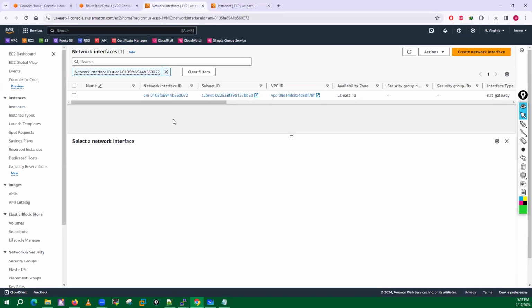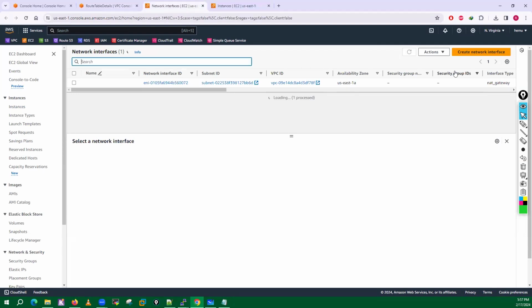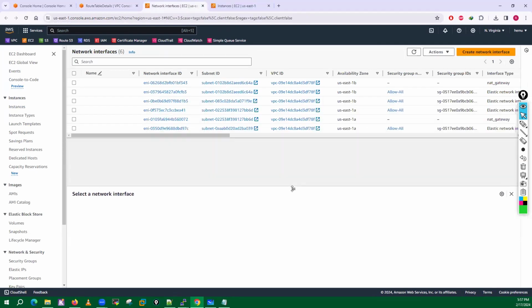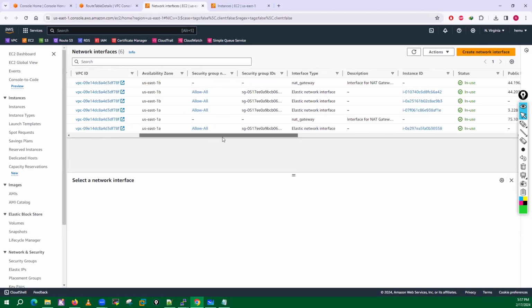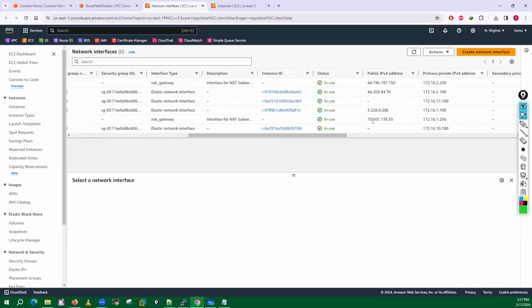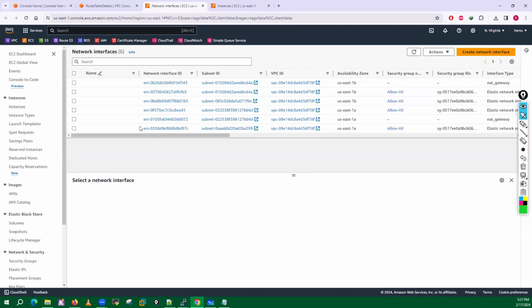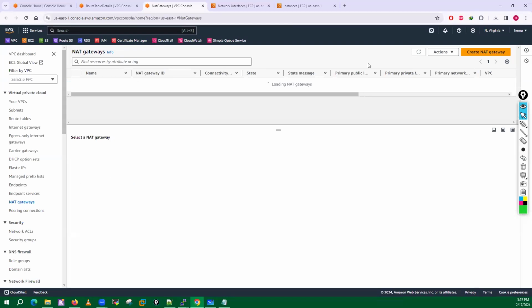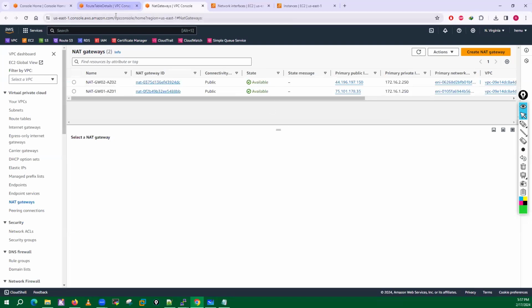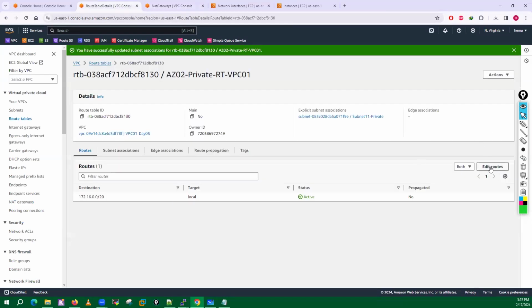This is the network interface, or ENI, of one NAT gateway, right? You can see this is the one NAT gateway and we have another NAT gateway. So this is the ENI for that other one. These are the public IP addresses. These are the private IP addresses and all, right? So now you can go here because my NAT gateway is available. Let me just open a new tab. See, it is created, right? Both are available.